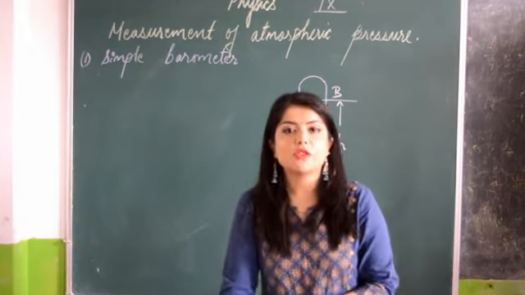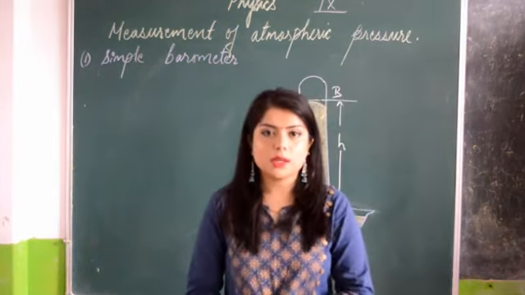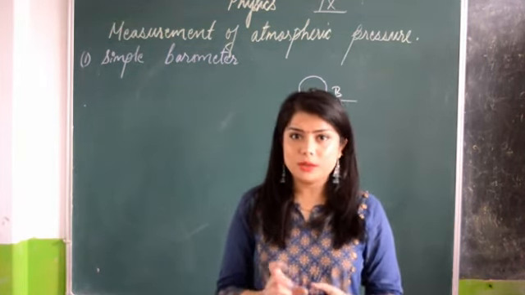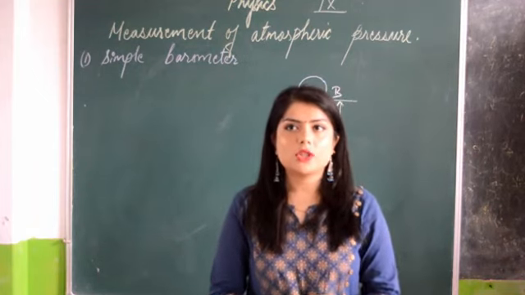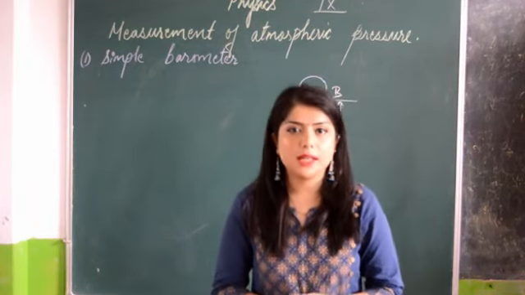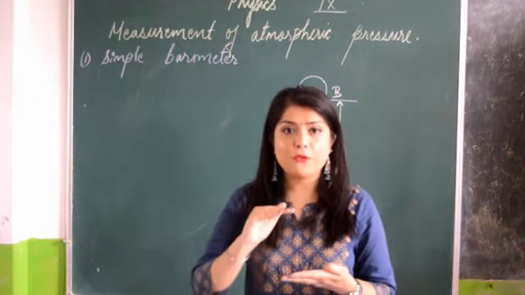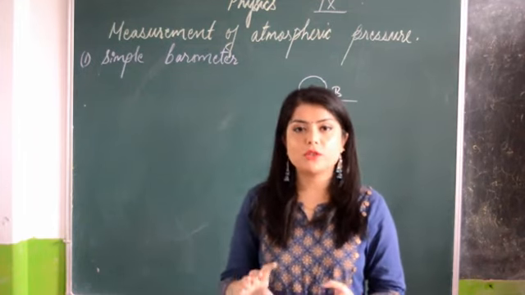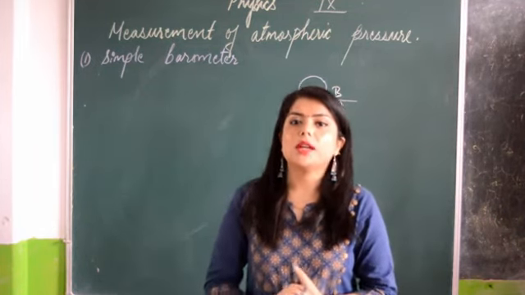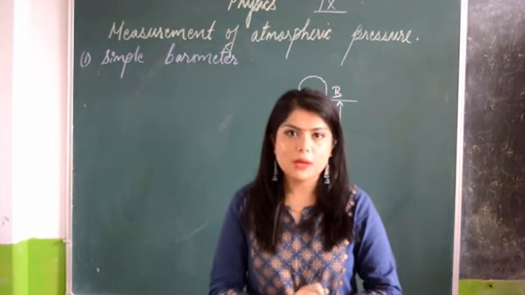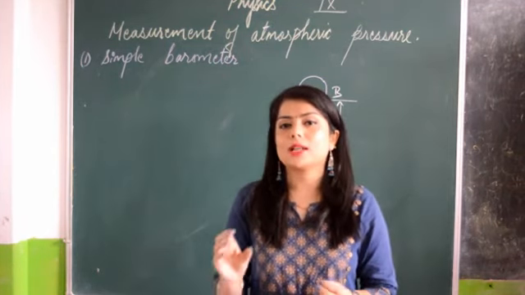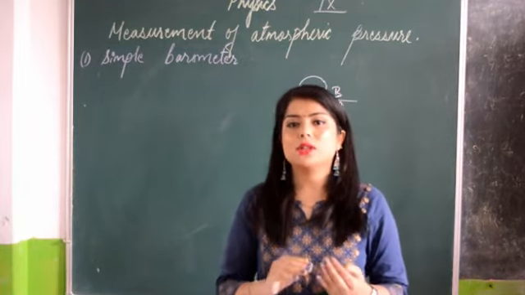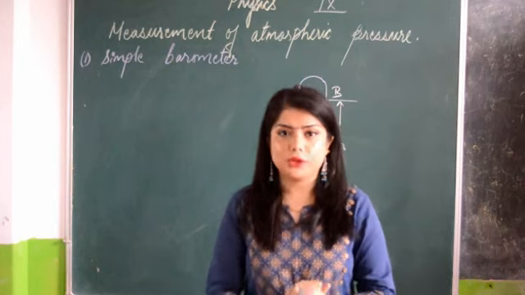For the construction of the barometer, first he took a test tube, a hard glass tube, which is approximately 1 meter in length. He filled that with liquid mercury, and he shook it properly so that no air bubbles, no other particles, no liquid, nothing is there inside. So it is completely filled with mercury.